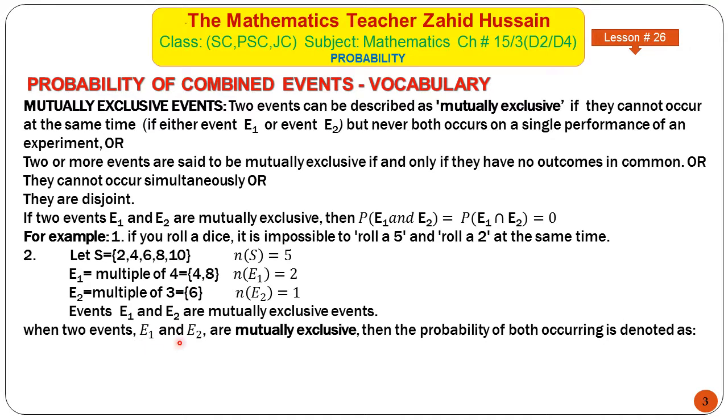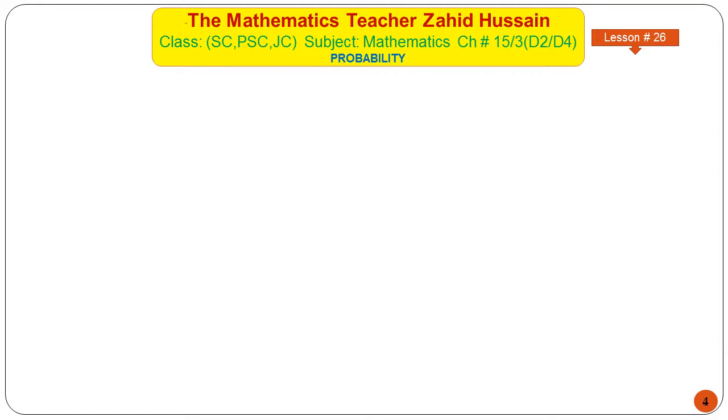When two events E1 and E2 are mutually exclusive, the probability of either occurring is denoted as probability of E1 or E2. And this 'or' means we will add the probabilities of these two events: probability of E1 plus probability of E2. So in this case, probability of E1 or E2 will be equal to 2 over 5 plus 1 over 5, and this is equal to 3 by 5.